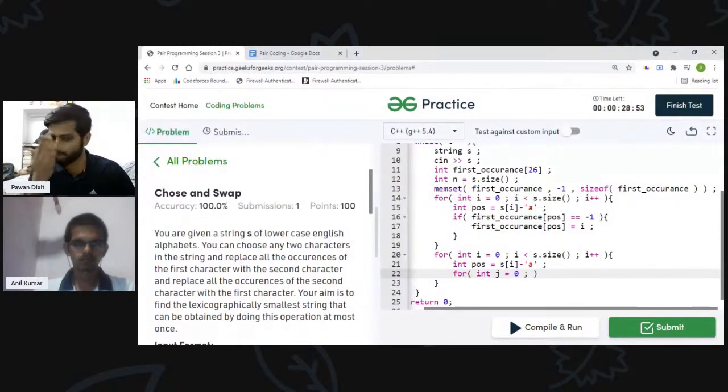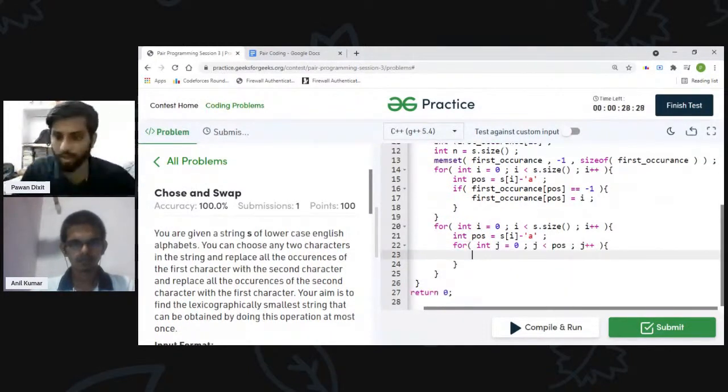But if I am not able to convert it to A, then I will check for B, and again I will check for C. No, I don't have to check it for C only, because it is C itself. So I don't need to check it further, because I want to make it smaller. So I just have to run this inner loop with j plus plus.